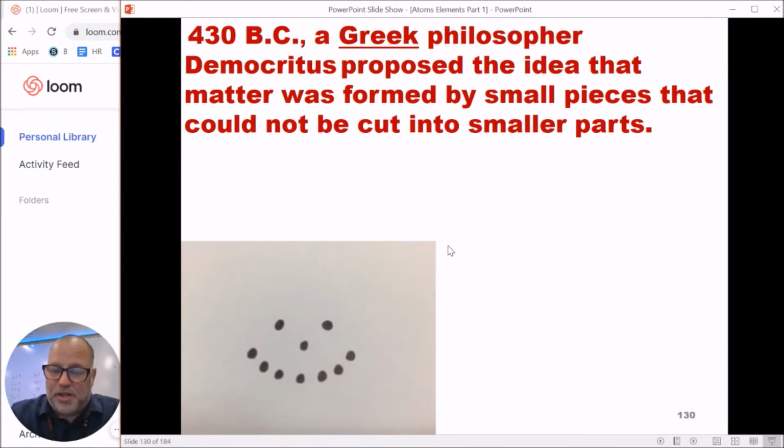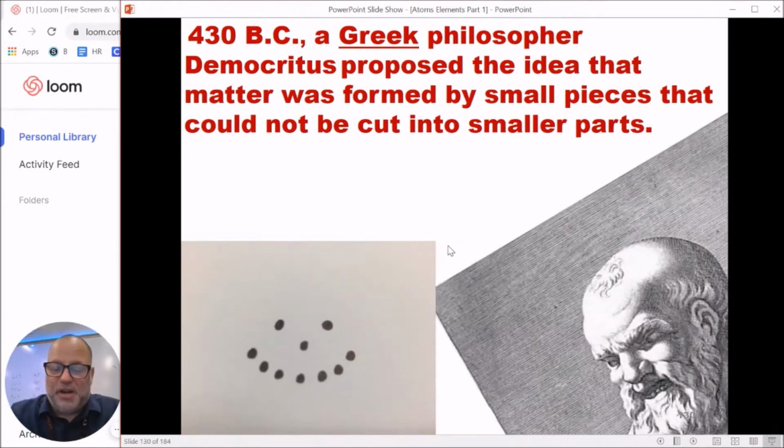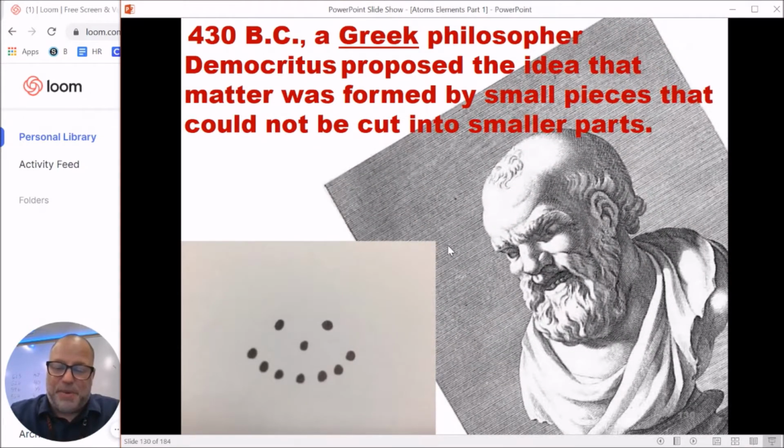Where's my picture of Democritus? Oh, right here. Believe it or not, this is the best picture I could find of the guy. He kind of looks like someone stepped on his toe. But anyway, Democritus, along with several other Greek philosophers of the time, were the first ones to at least record the idea of stuff that we see as being made up of smaller parts, like my good friend, the brontosaurus, this dinosaur right here.